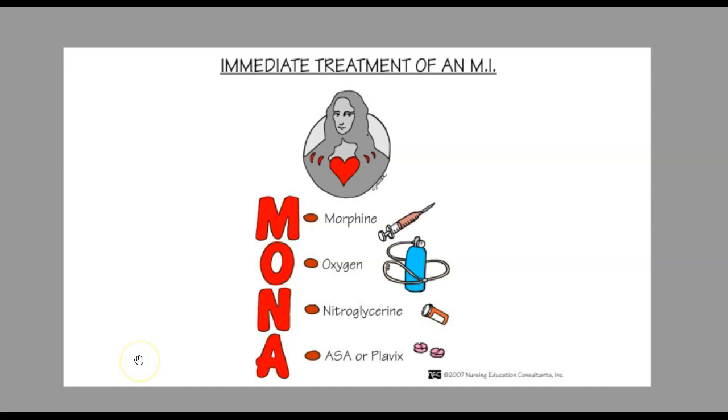Sometimes that can be used interchangeably, and the emergent treatment is basically the same. So the immediate treatment for MI and or unstable angina is MONA: M, morphine, O, oxygen, N, nitroglycerin, A, ASA or aspirin, and or Plavix.